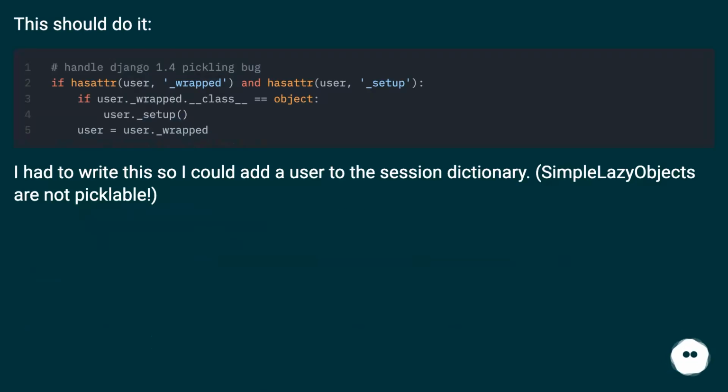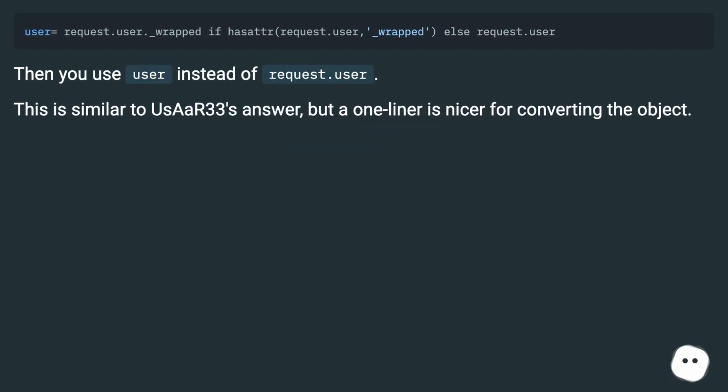This should do it. I had to write this so I could add a user to the session dictionary. SimpleLazyObjects are not picklable. Then you use user instead of Request.User. This is similar to a star33's answer, but a one-liner is nicer for converting the object.